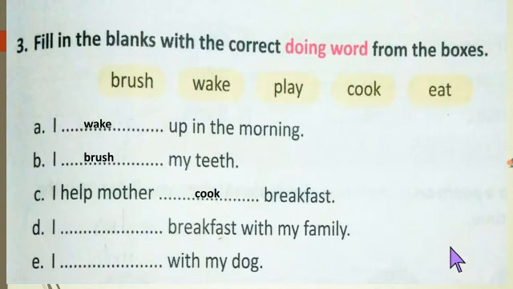See the D number. I dash breakfast with my family. What is the correct answer here? Yes, I eat breakfast with my family. See the last question. I dash with my dog. What is the correct answer here? Yes, I play with my dog.